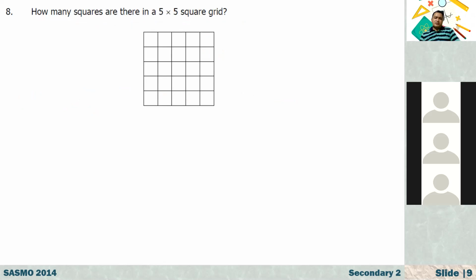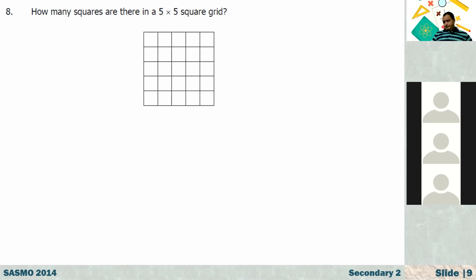Anyway, guys, let's continue. Question 8. That is a really interesting question. How many squares are there in a 5 by 5 square grid? Guys, I will give you 2 minutes. Think. A lot. Okay, a lot, but how many? It is not infinity, right? Tell me the answer, or if you have no answer, tell me at least the method. I know the method, but it will take time.